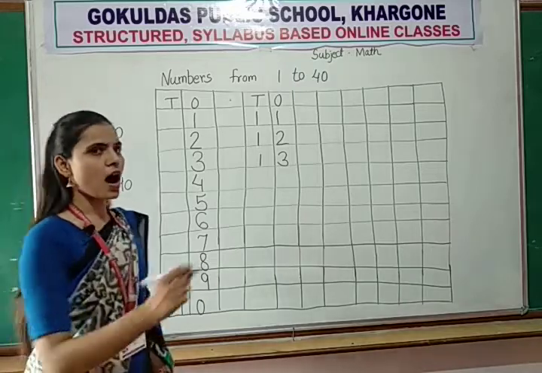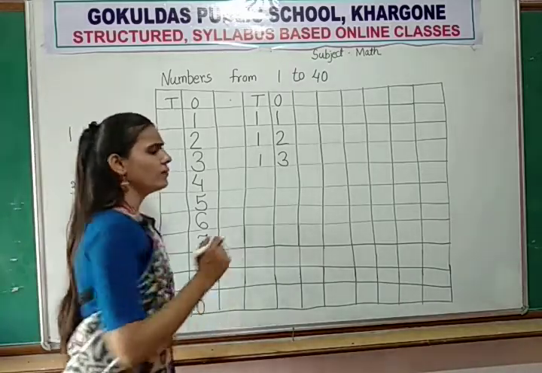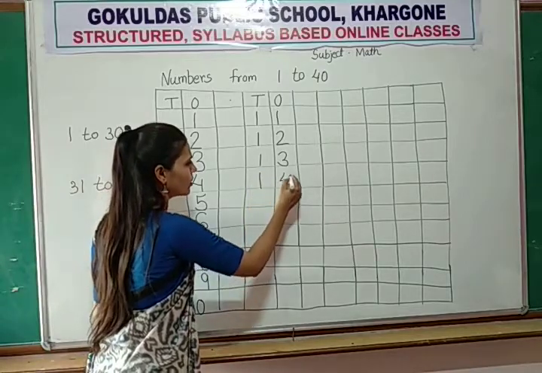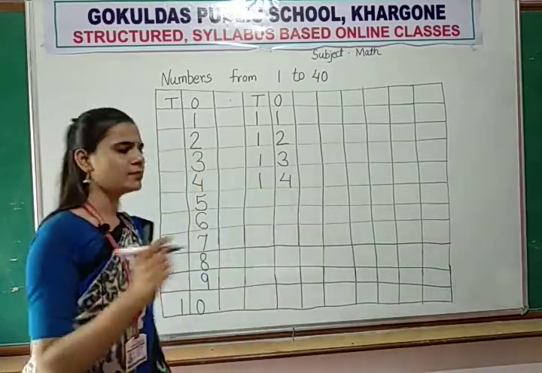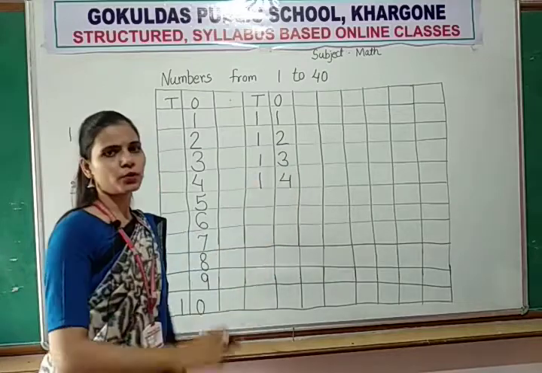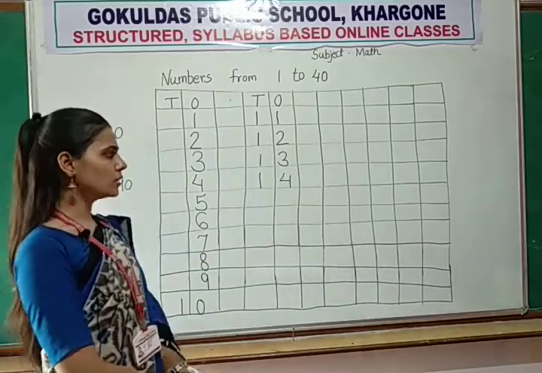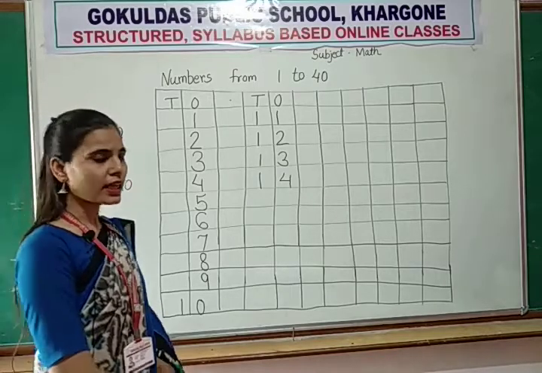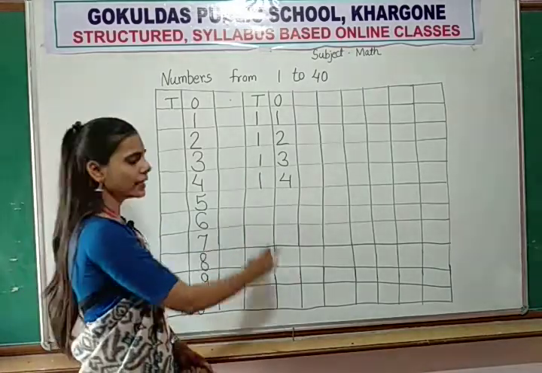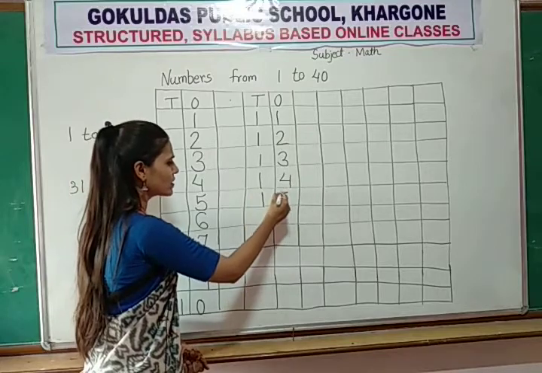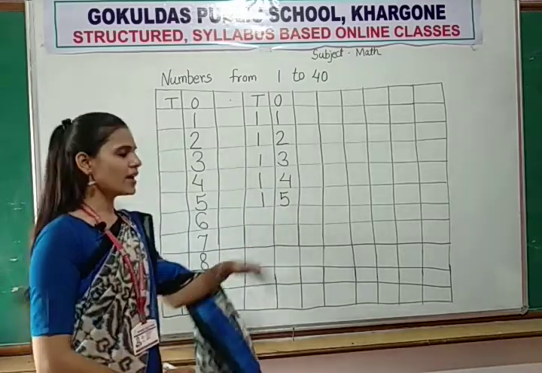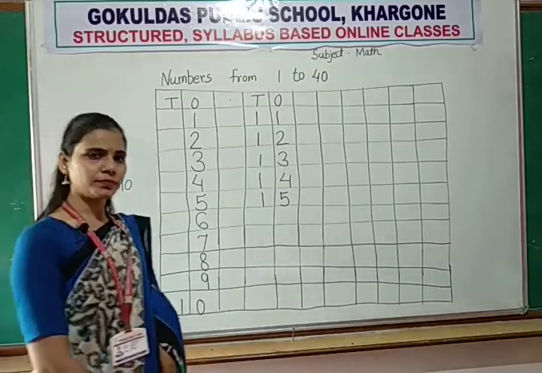Now after 13, 14 will come, 1, 4, 14. Now after number 14, 15 will come. So 1, 5, 15.